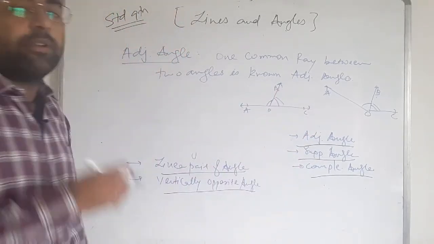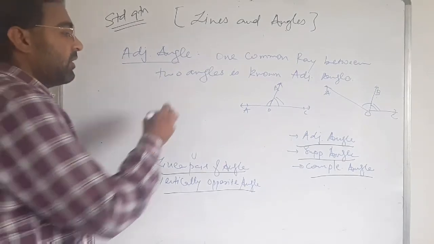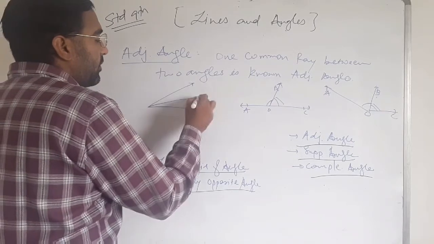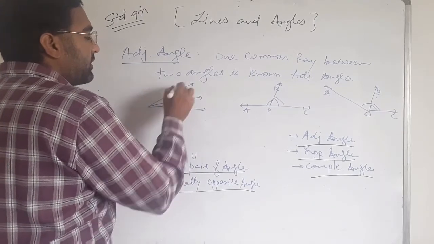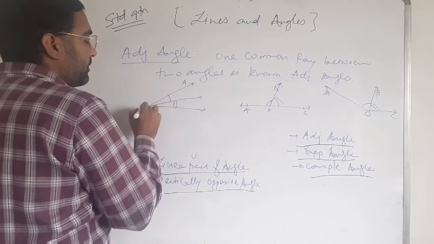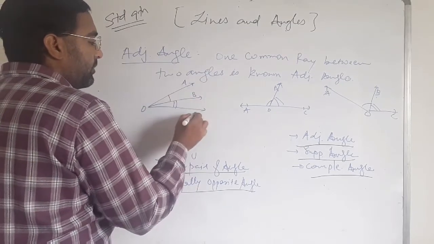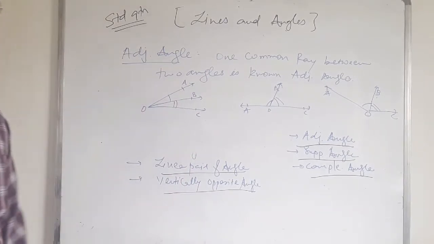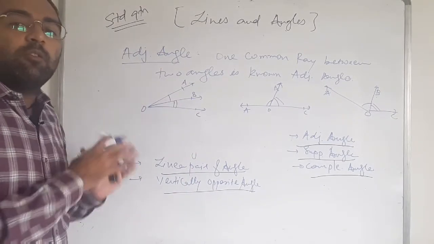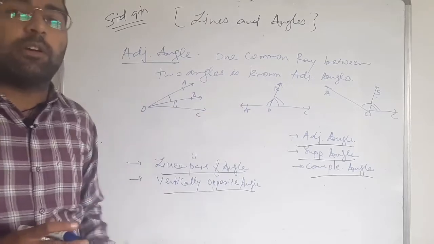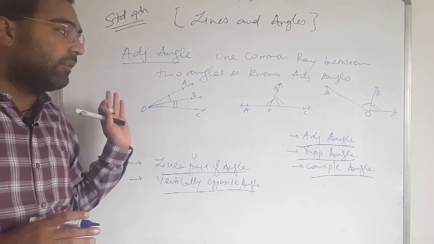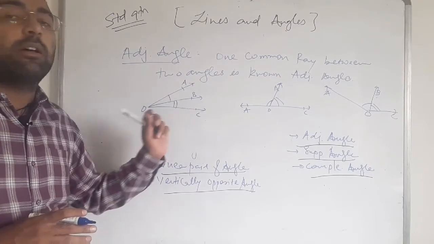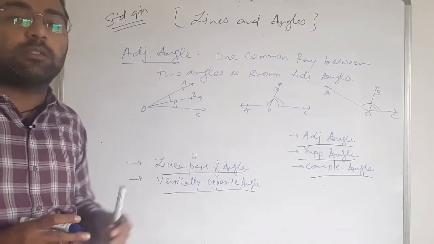OB is the common ray between both of them. In all of these figures, AOB and BOC are known as adjacent angles.